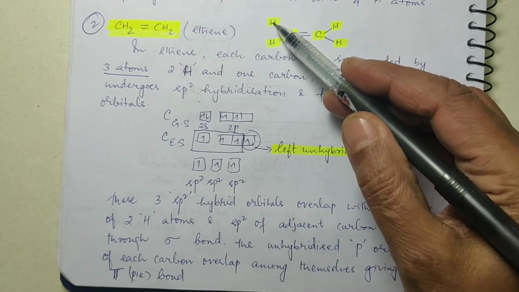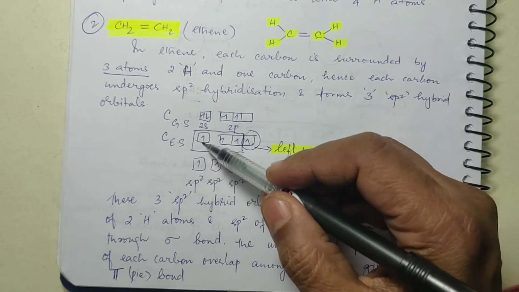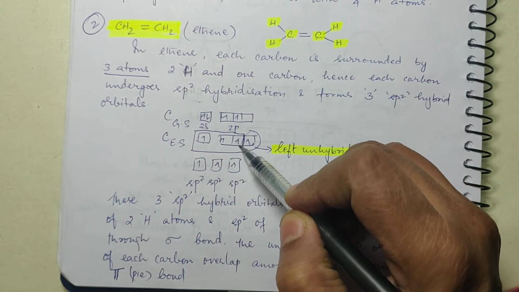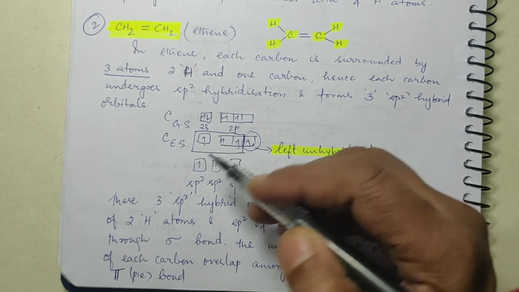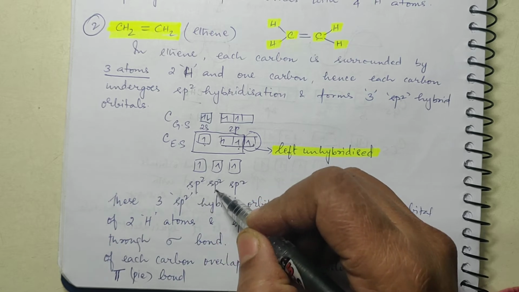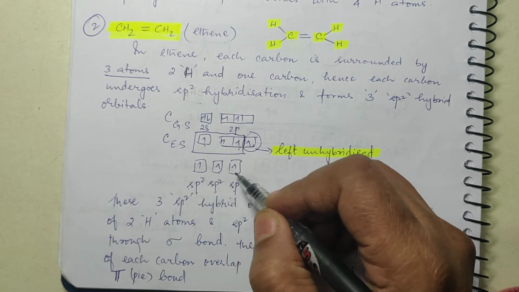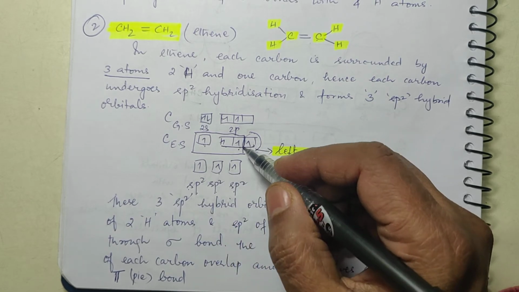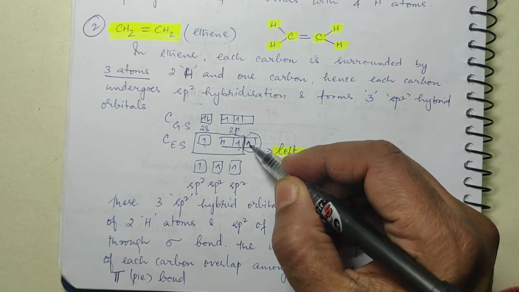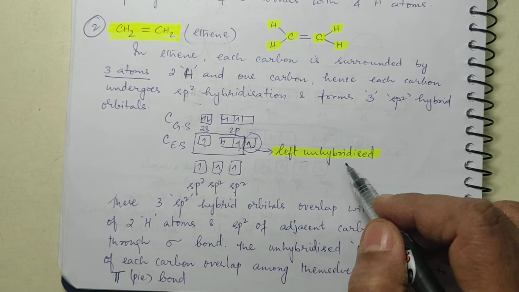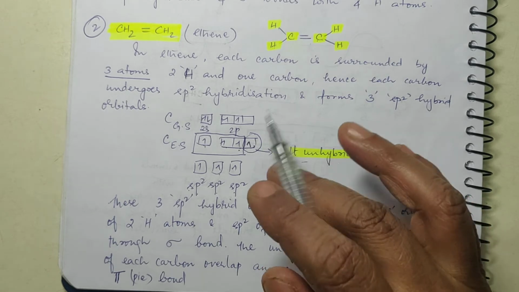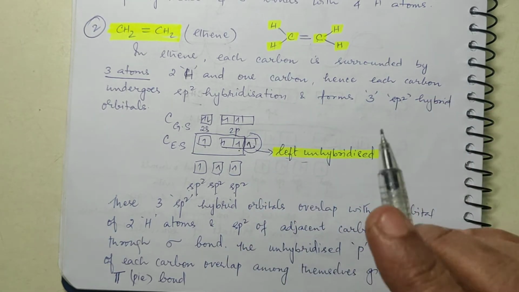I already told you, since 3 are there, only 3 will hybridize. So 1s and 2p will hybridize. So you will get sp2 hybrid orbitals, which are 3 in number. Now the 1p orbital, which is having 1 electron, will remain unhybridized. It will not participate in the sigma bond formation.